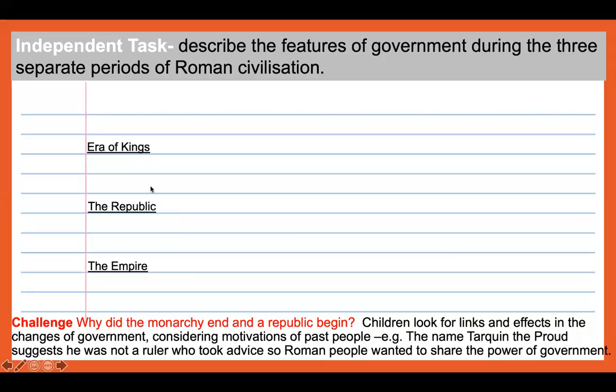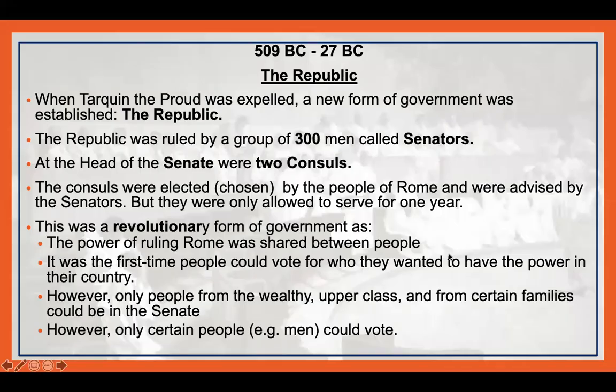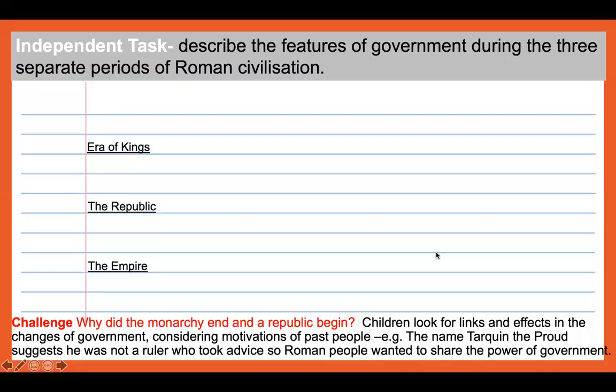Now write down the second heading, the republic, and then pause the screen. The information on this slide should help you. So you're going to collect and write down some information about the republic underneath the heading that you have written earlier. Pause the screen. Now write down the final heading, which is the empire.